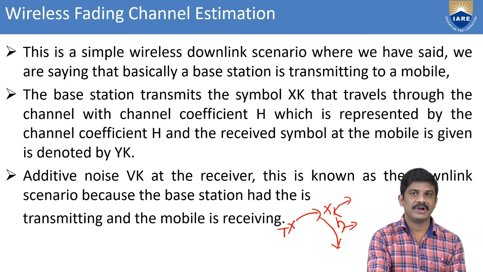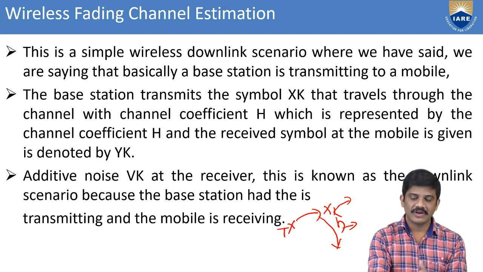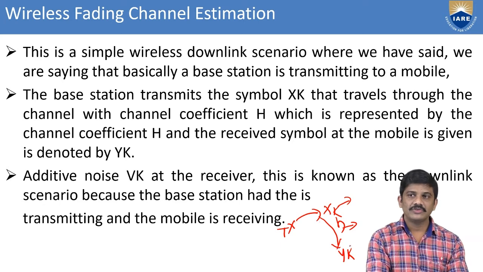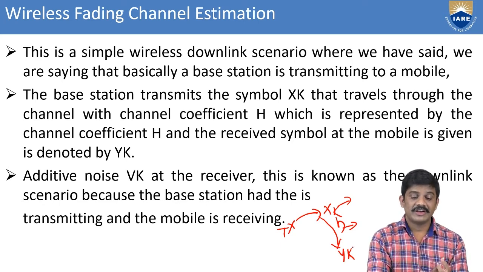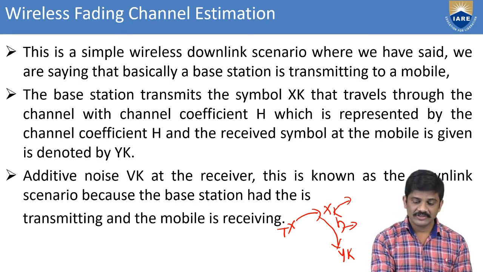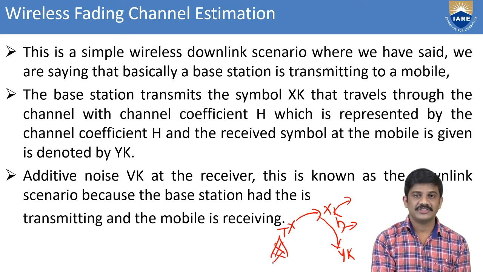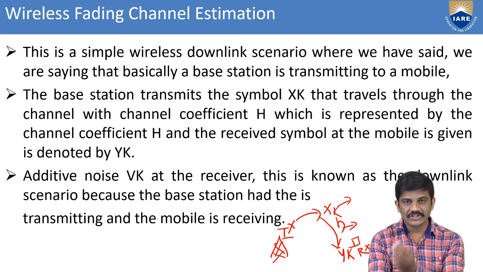Okay, the received symbol at the mobile is also denoted by y of k. This is the output. Also in this setup we consider the base station as the transmitter and the mobile as the receiver. Whatever we consider, this is a base station, for transmitter purpose. Here I consider a mobile, that is for the receiver section.